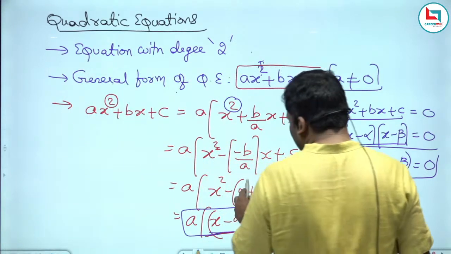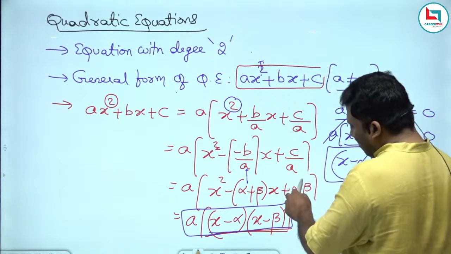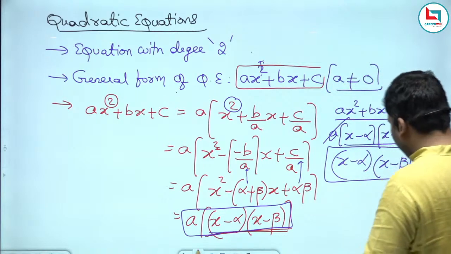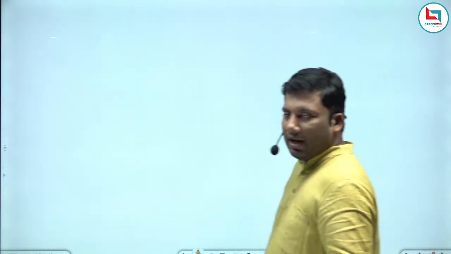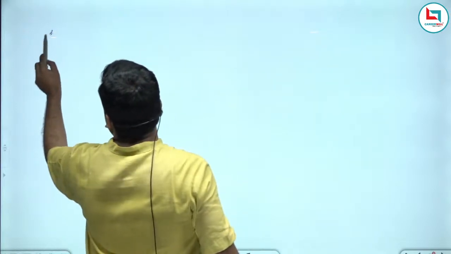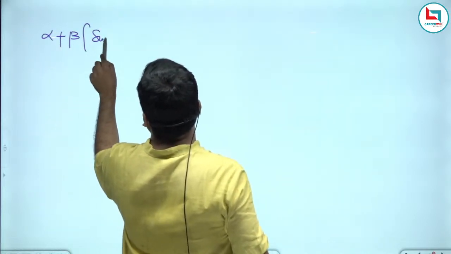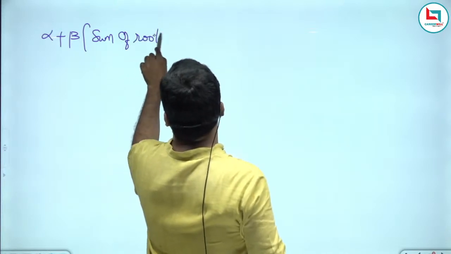Another important observation: alpha plus beta is given by minus b by a, and alpha beta is given by c by a. Now, what is alpha plus beta?